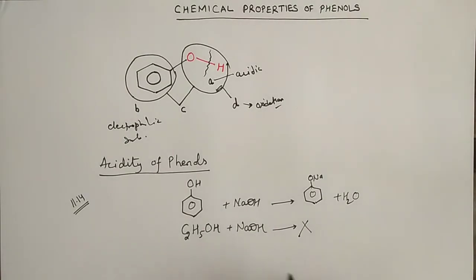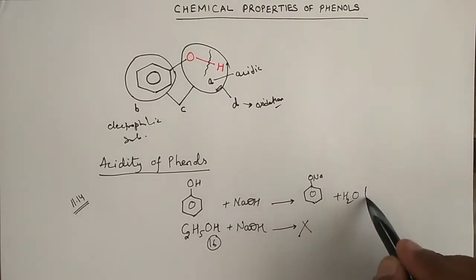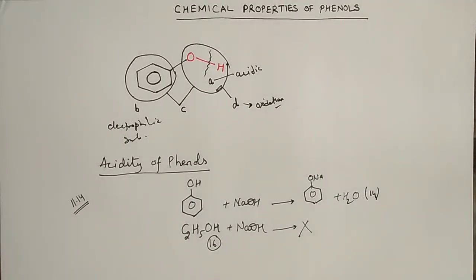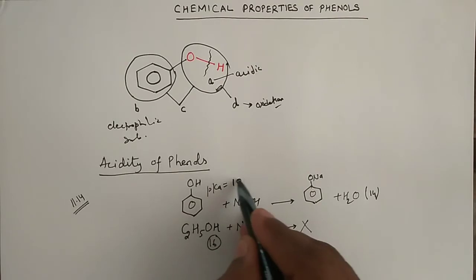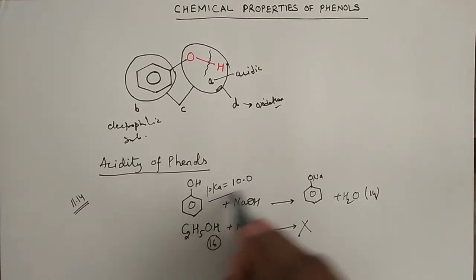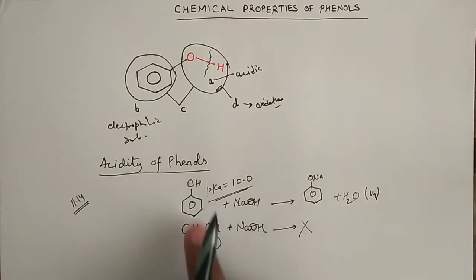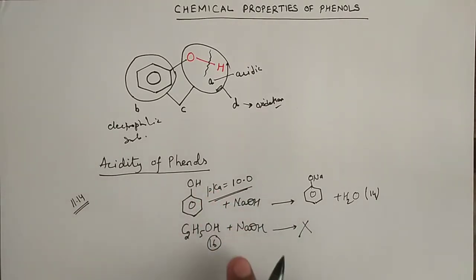Now you might be thinking that since the pKa of ethanol was 16 and that of water was 14, what are we going to expect from phenols? The pKa of phenol is basically 10.0. This is given in your NCERT book, and in the back exercises it is asked to give two reactions to show the acidic nature of phenol and compare the acidic nature of phenol with that of ethanol.